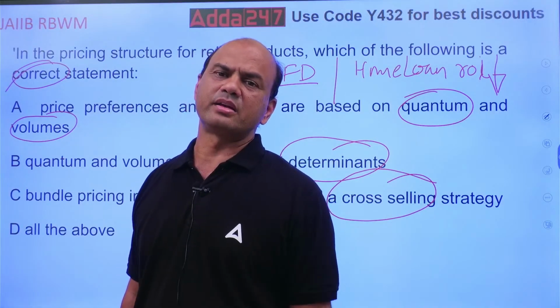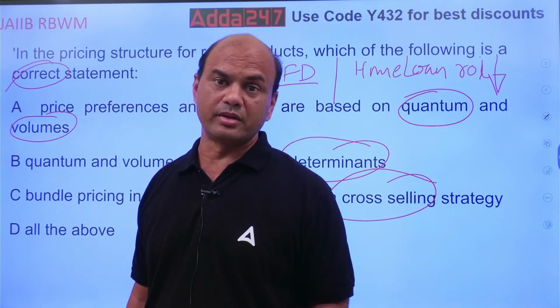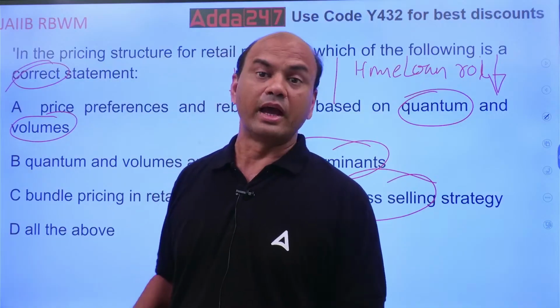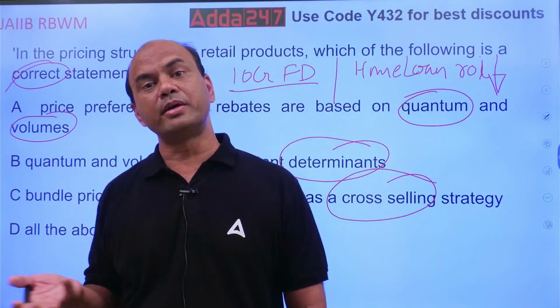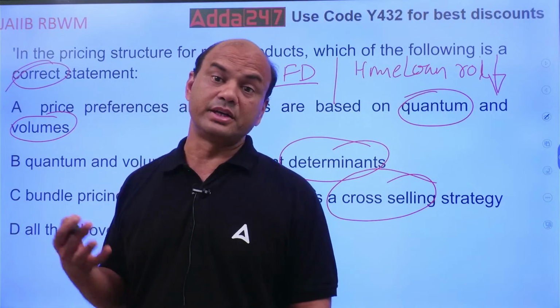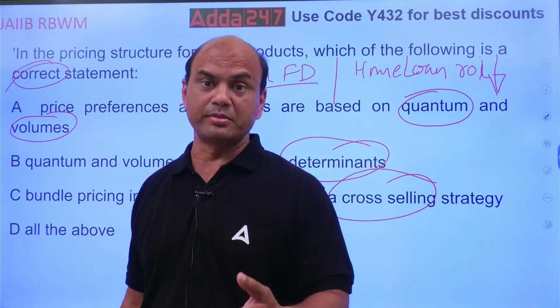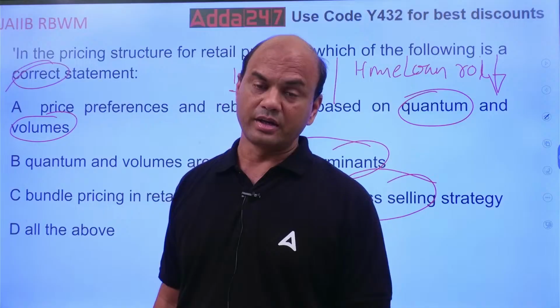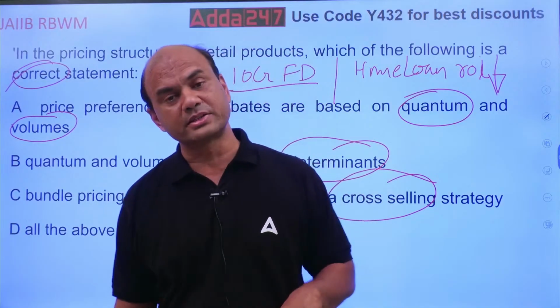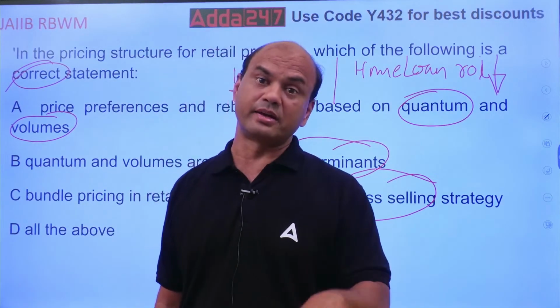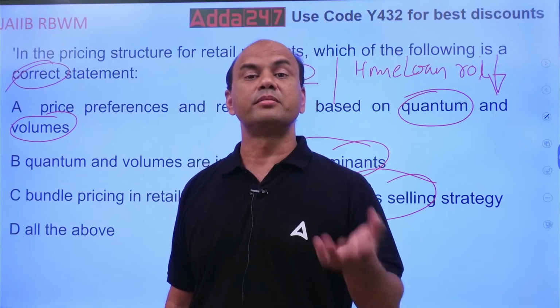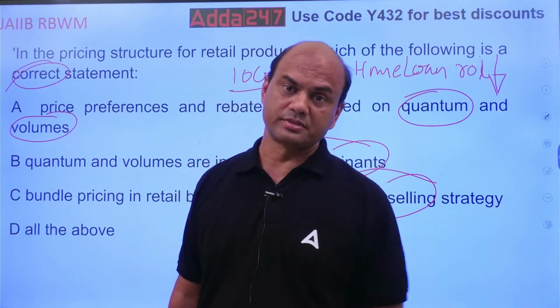If somebody is having good loans with me, big loans with me, I can give some discount in the insurance premium also, right? Although it is a TPP, I can give that. I can give some discount in some other loans.